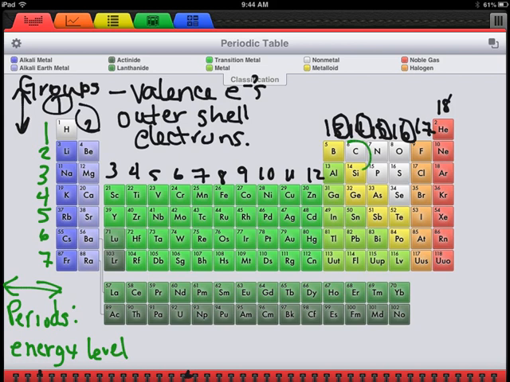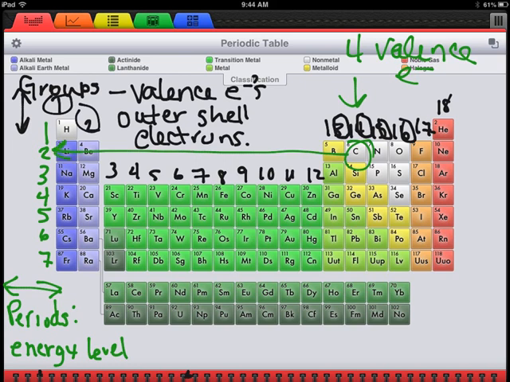So for example, carbon is in group 14, so it's going to have 4 valence electrons. And it also is in period 2. So its valence electrons are in the second energy level. Carbon has a total of 2 energy levels.